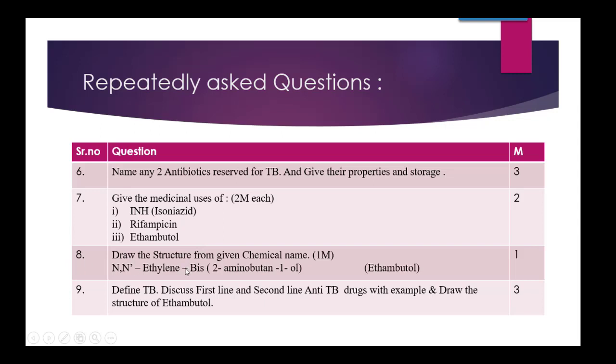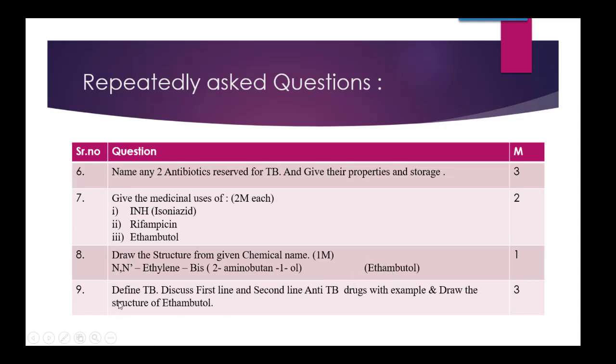Then draw the structure from the given chemical name. Again the chemical name will be given to you, as it was there in antimalarials, where it was for pyrimethamine. So it is there in anti-tubercular also. Previously they have asked such a question where they gave the IUPAC name of ethambutol. So how will you identify it? Ethambutol has an ol, alcohol, so it is an ol. This way you can memorize by having some small tricks.